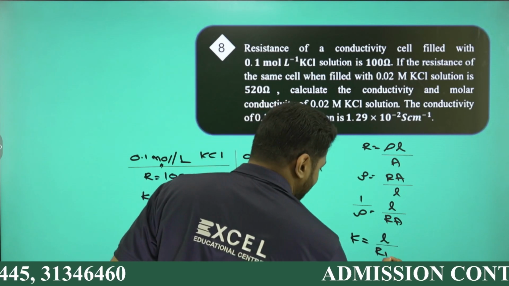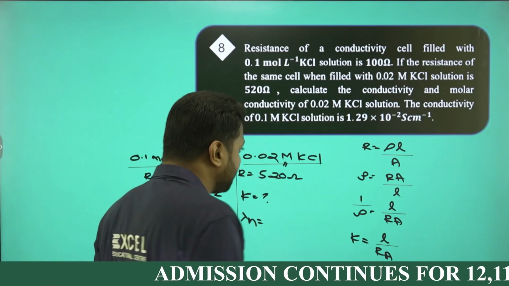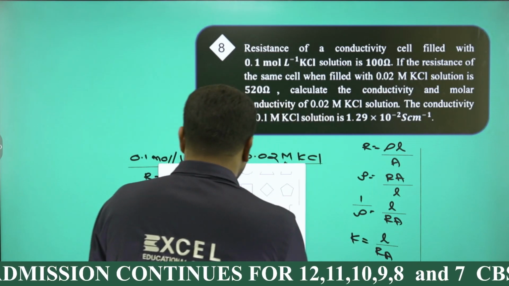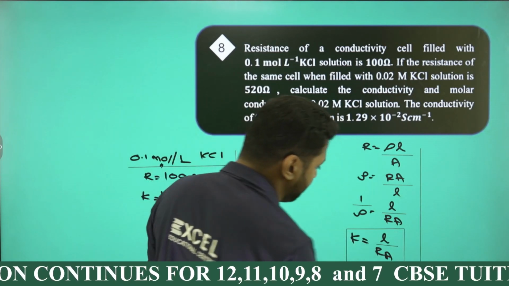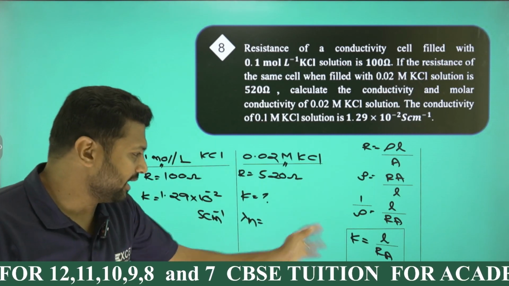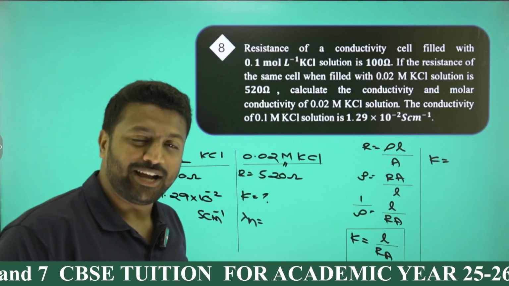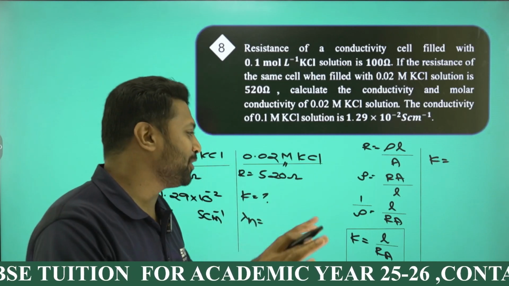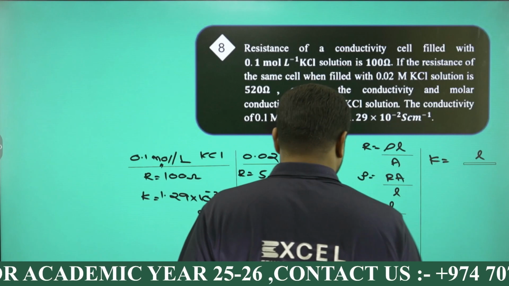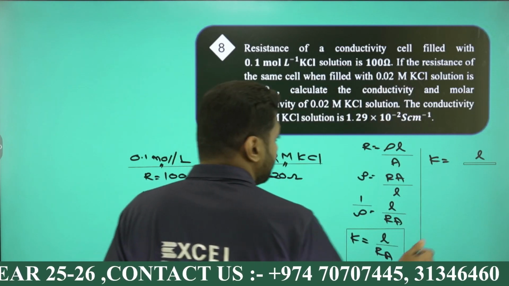But unfortunately, length is not given here. Area is not either, only R is given. We have the formula: K is equal to L by Ra. What we require is K. How much is L? How much is A? No idea, so keep that L by A over there. The remaining resistance we know, so keep it as L by A.